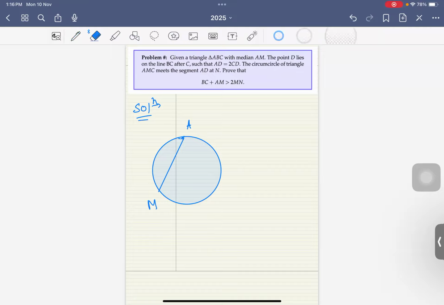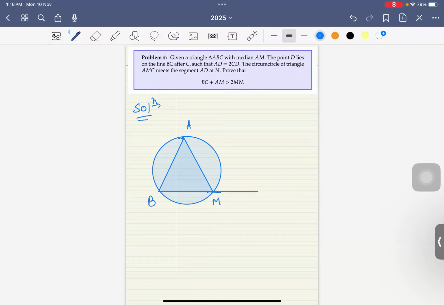Or rather, let's call this B, and this M. AM is the median, so since AM is the median, it must be somewhere here.